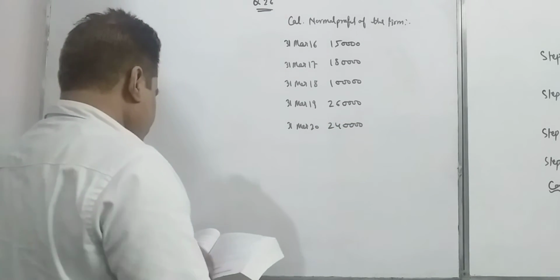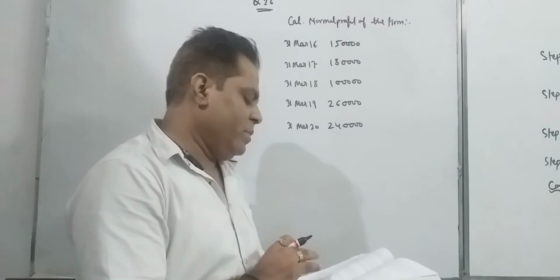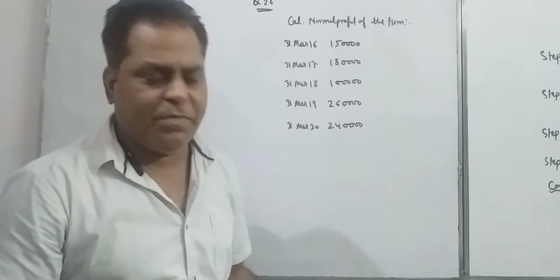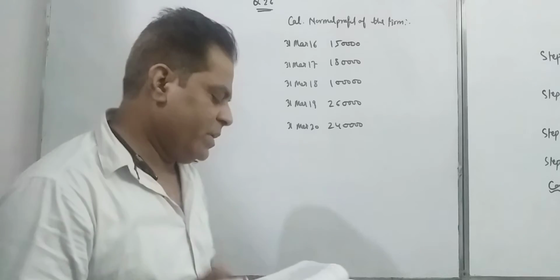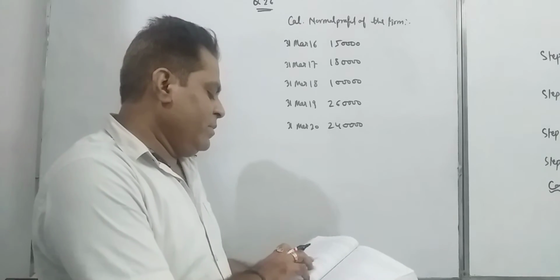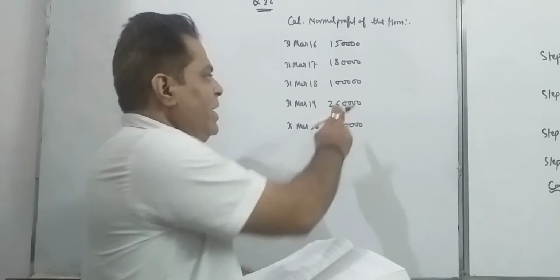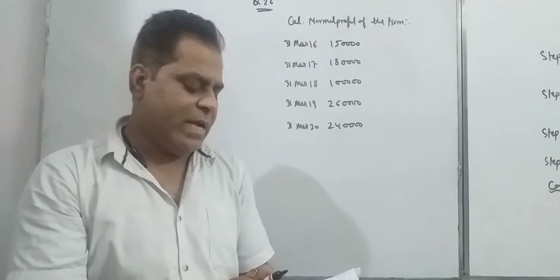Now see, in 2016 no adjustment is given. In 17 also no adjustment is given. But for 18 and 19 there are two adjustments. What are they? For 18, this 1 lakh is including an abnormal loss of rupees 1 lakh.